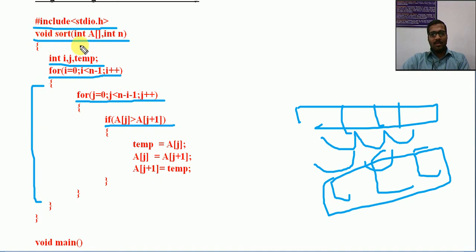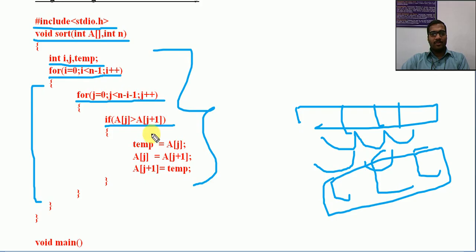For the first parameter, it is expecting an array, so I am writing int a with subscript, because in a formal parameter we always require the type of the corresponding parameter. So int a with subscript indicates it is expecting an array, then int n, the second one, is a value, an integer value, that is the size. Just like a normal program, downwards we are not finding the sorting procedure. We are simply passing that array and size into another function, and it will do the sorting in this particular location.